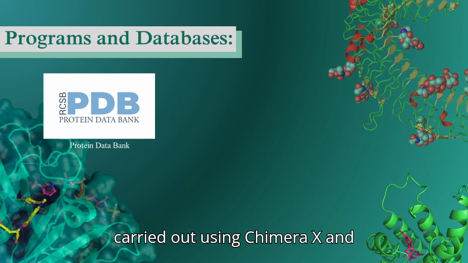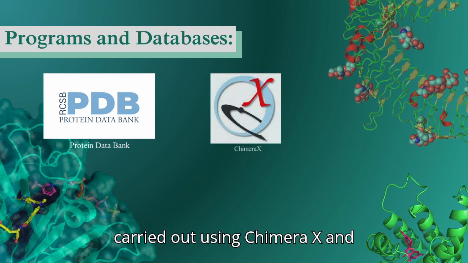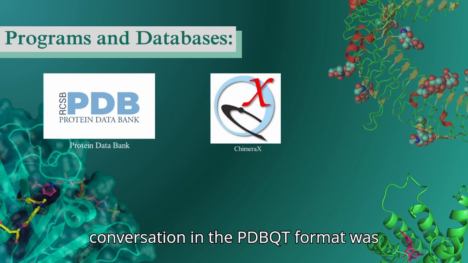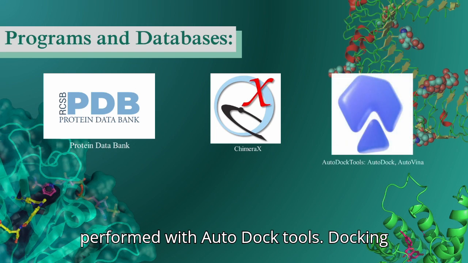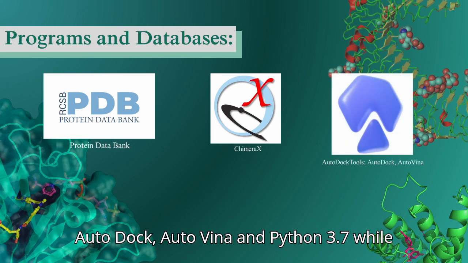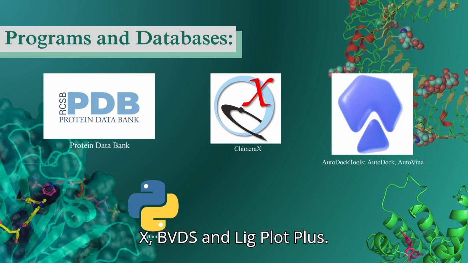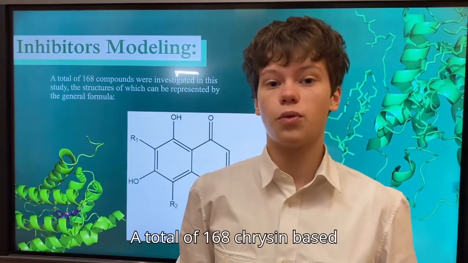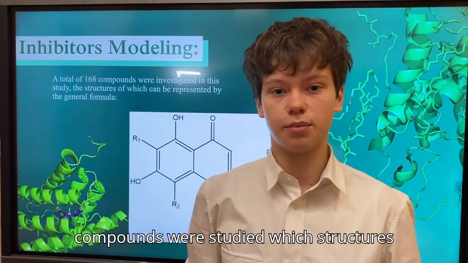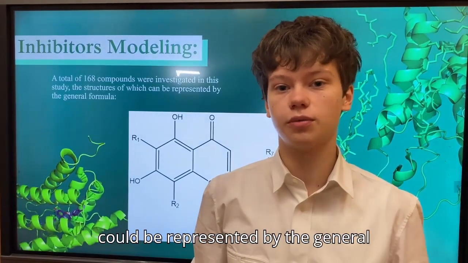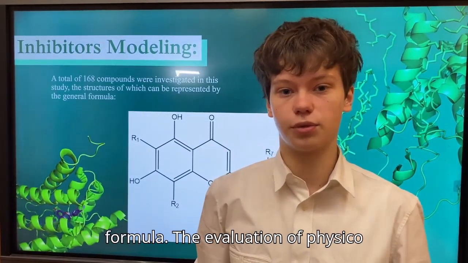Model modification was carried out using Chimera-X, and conversion into PDBQT format was performed with AutoDock Tools. Docking and interaction analysis were done with AutoDock, AutoDock Vina, and Python 3.7, while visualization was performed using Chimera-X, BIOVIA Discovery Studio, and LigPlot+. A total of 168 chrysin-based compounds were studied, whose structures could be represented by the general formula.